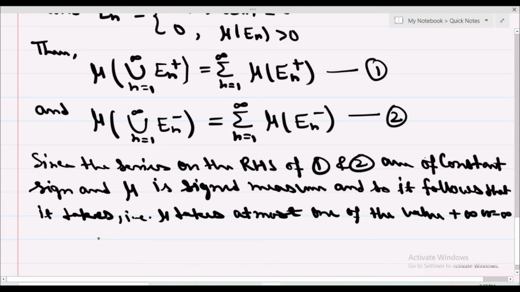So one of the series in 1 and 2 is convergent.